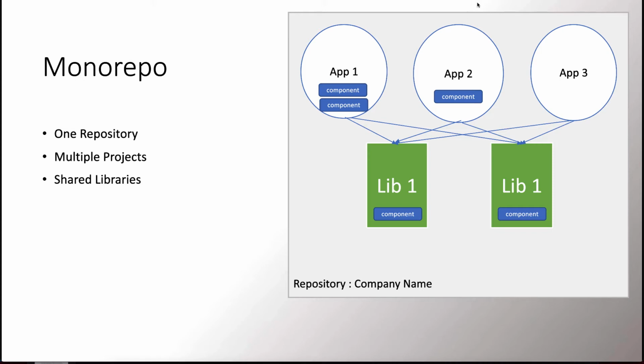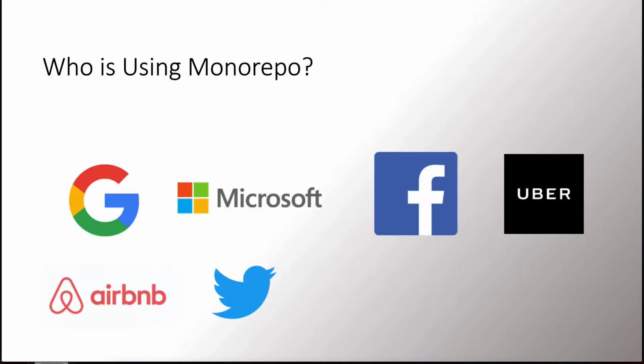So as you see here, we have App 1, App 2, and App 3. And those applications are all in the same repository, which is under the company name. In addition, we see that these applications are sharing some libraries. So Monorepo is one repository, multiple projects, and shared libraries. And of course, every application has its own components or own modules. This is the general definition of Monorepo.